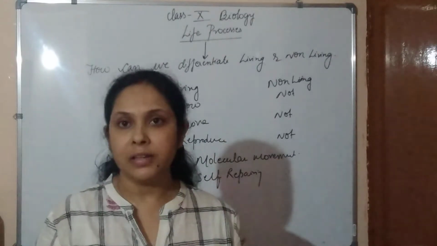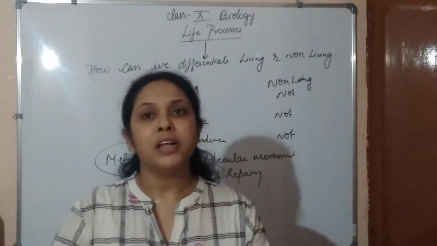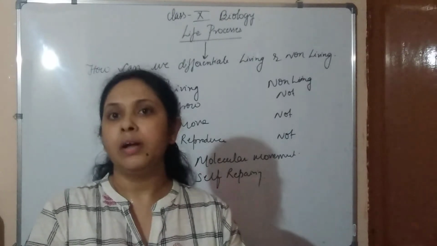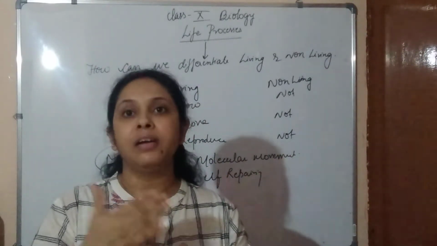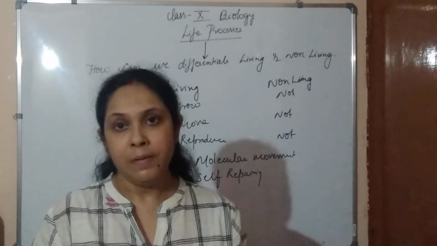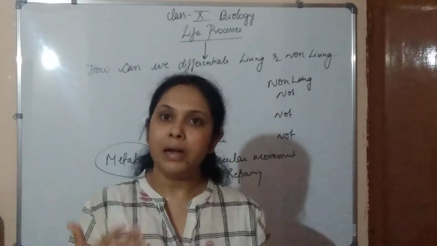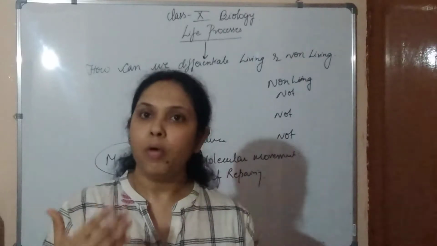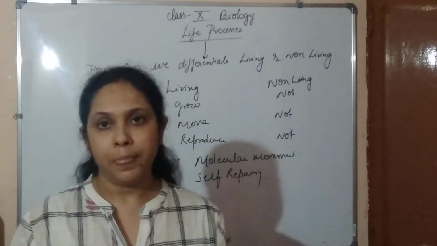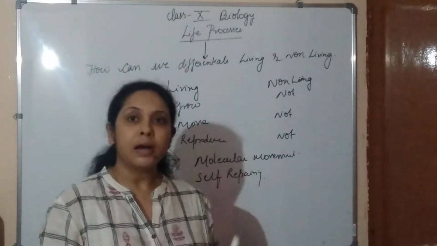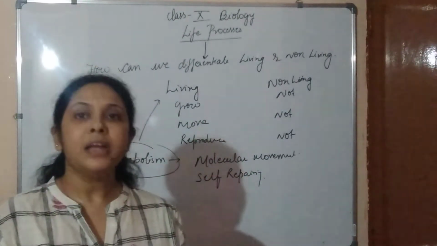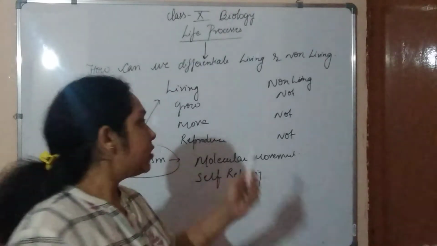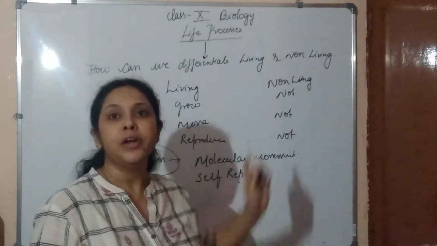Whenever you get an injury on the skin, the injury heals and the skin gets repaired. So repair and maintenance of the body always takes place. So metabolic activity is a defining characteristic through which we can differentiate living and non-living.